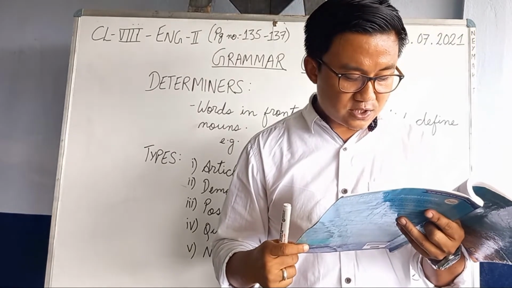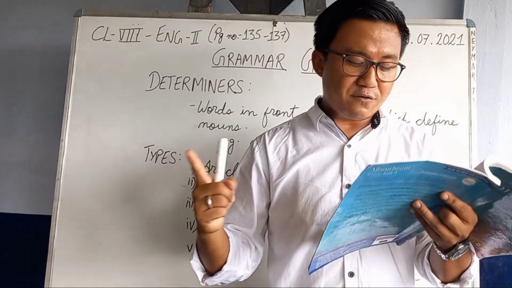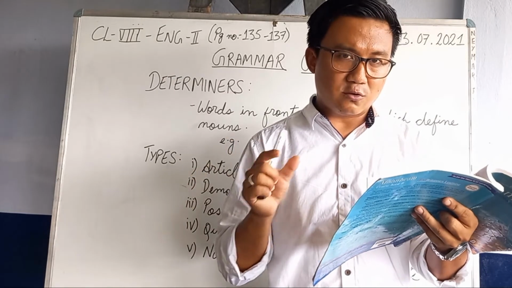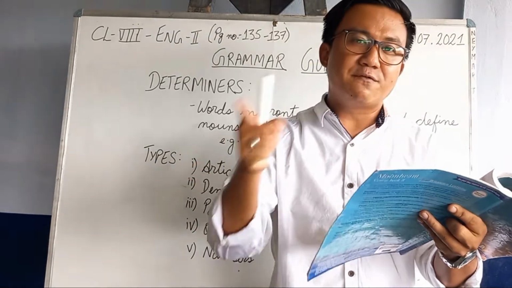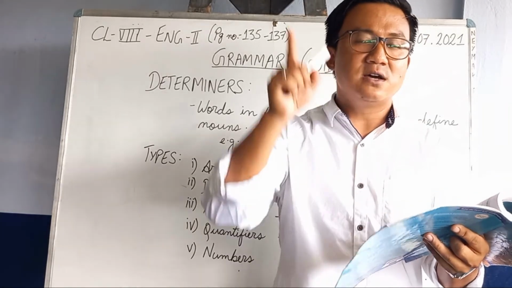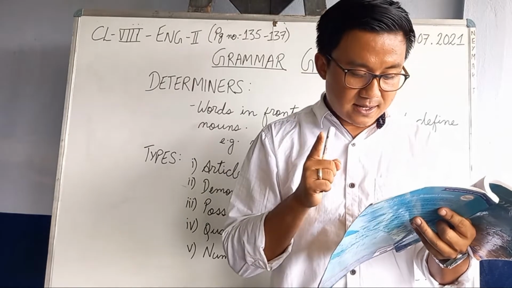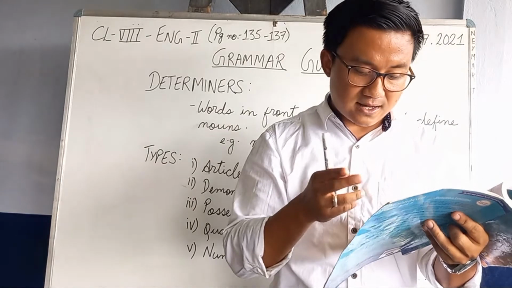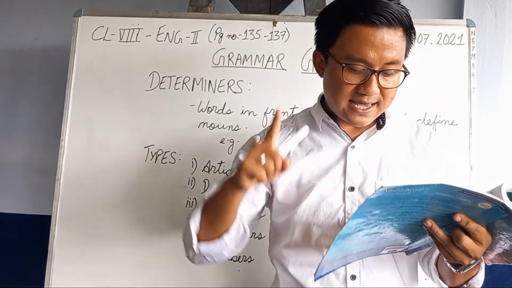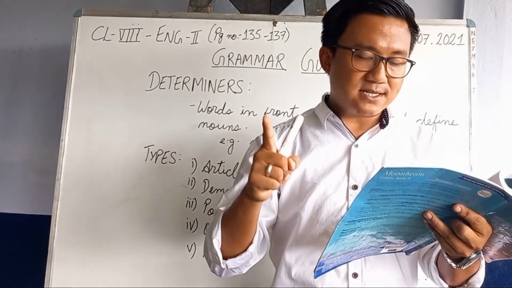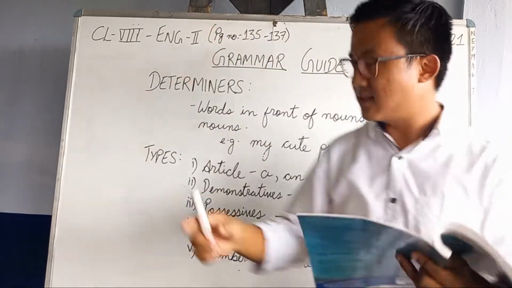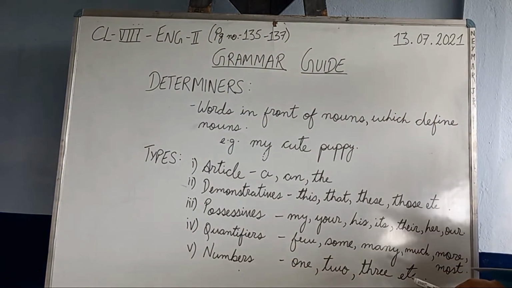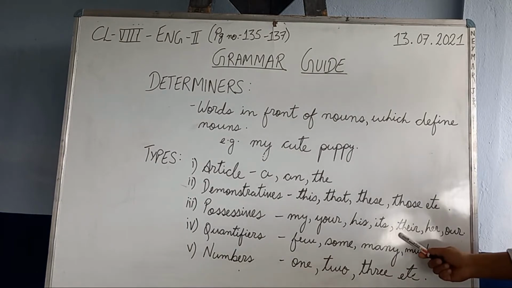I rushed towards bihu dancers in beautiful costumes. Now, where is the determiner missing? In between in and beautiful, just before beautiful, there should be one word missing. You draw a slash there, and it should be their: towards bihu dancers in their beautiful costumes. In their, T-H-E-I-R, there. What is that? Yeah, possessive determiner.